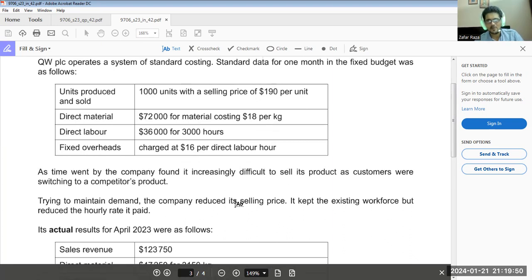This was my daughter's paper actually. My daughter gave this paper and she got A, mashallah.